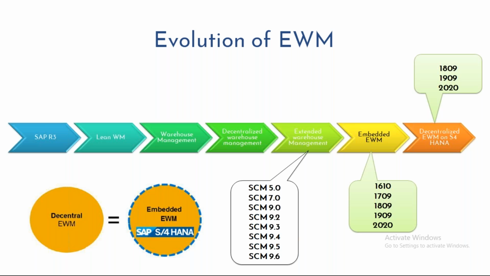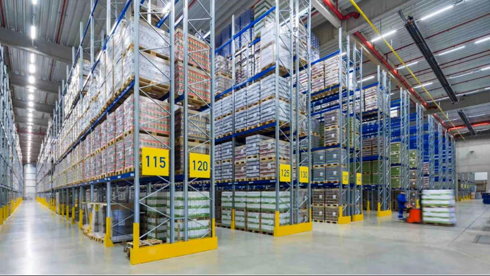So let us try to understand what is meant by warehouse management solution, or how we use SAP warehouse management solution. If you look at this, this is a typical warehouse. If you have gone to Walmart or any stores, you would have seen some racks placed, and rack numbers will be available, and for each rack you'll see some barcodes or some numbering. So just try to visualize like that. To understand the warehouse management solutions, just try to visualize with your Walmart.